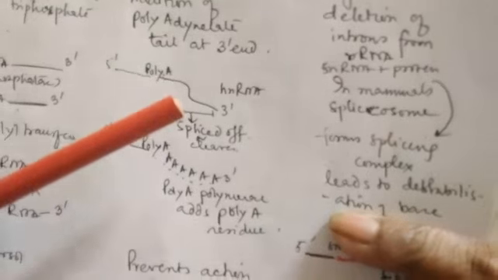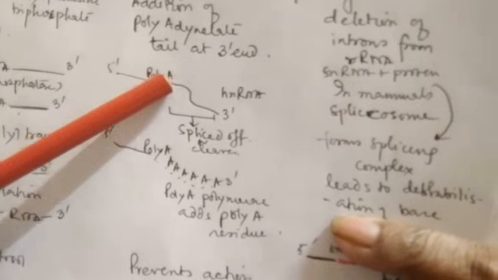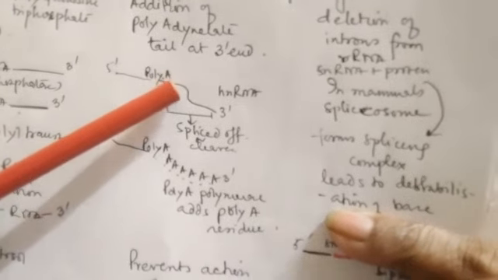Next part is the tailing, that is the addition of a polyadenylate chain on the 3' end. We can see here this is the 3' end of the hnRNA, and here is a poly A region, that is a numerous adenylate region, and beyond that is the non-coding region.